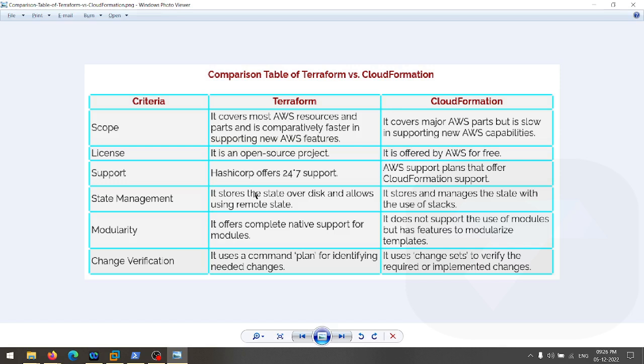And if somebody has done manual changes by going on the UI, then if you launch and execute the Terraform code again, it will revert that change. It will remove those changes which were done from the UI. Because when we are using infrastructure as code, that means we are not going to use the UI.